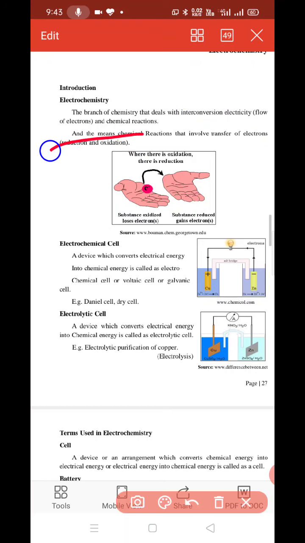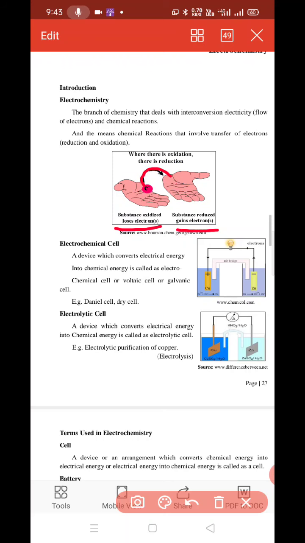What is reduction and what is oxidation? We first learn this. See this picture. Loss of electrons is called oxidation and gain of electrons is called reduction. These electrons are going from this end to this end.